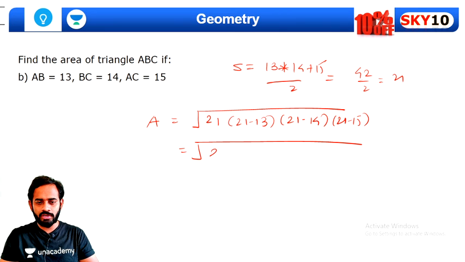So we got 21, here 8, here we have 7 and here we have 6. So let's do one thing, prime factorize them. So this 21 is nothing but 7 into 3 into 7.